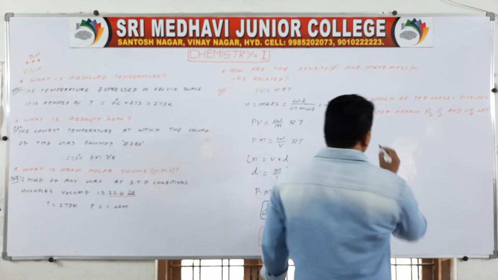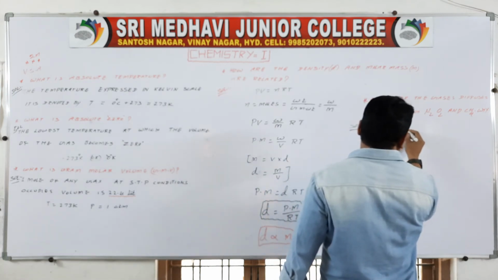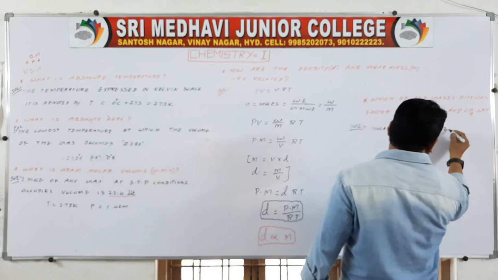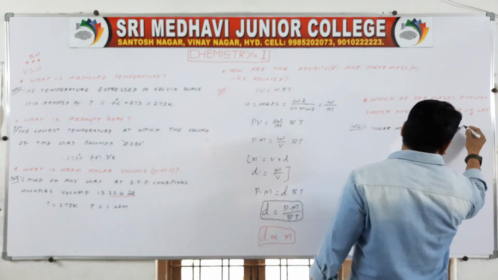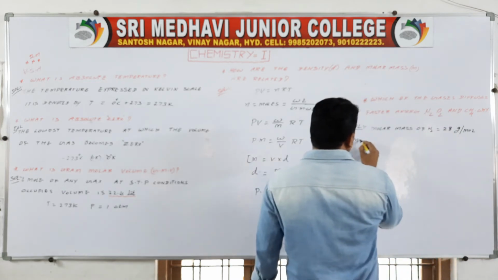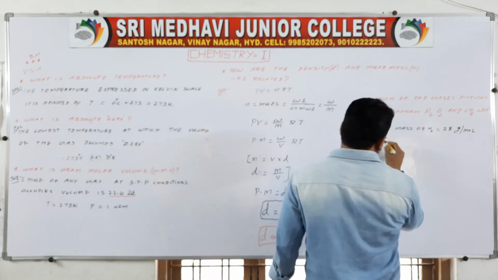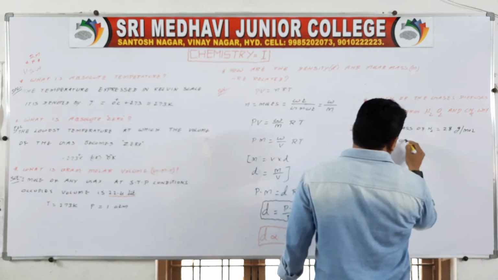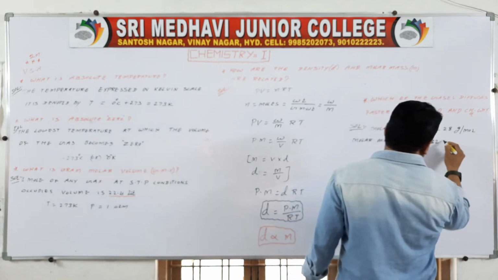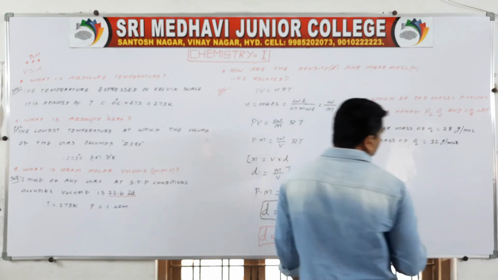See here, molar mass of N2 equal to 28 grams per mole. Okay, molar mass of O2 equal to 32 grams per mole.